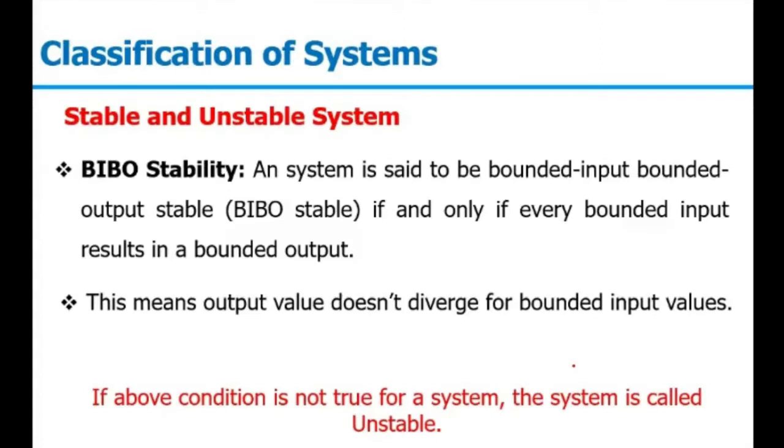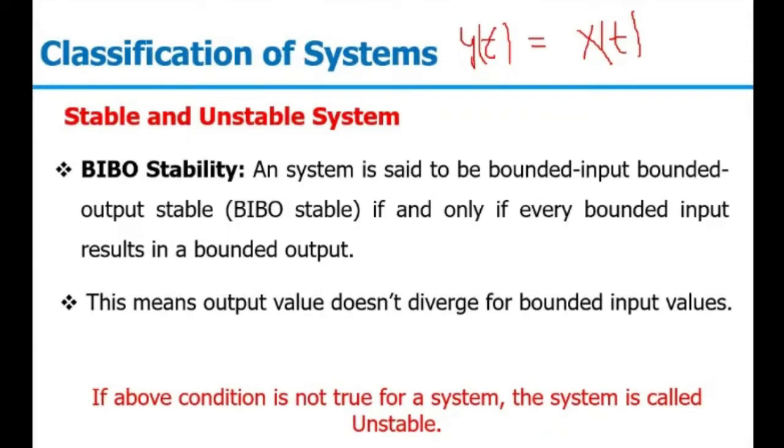Talking about the system stability, it is generally discussed in terms of BIBO stability. That is bounded input, bounded output. Suppose we have a system response y(t) equal to x(t). Now, when we need to cross check the stability of the system, we will bound our input. So we will see my input is finite.